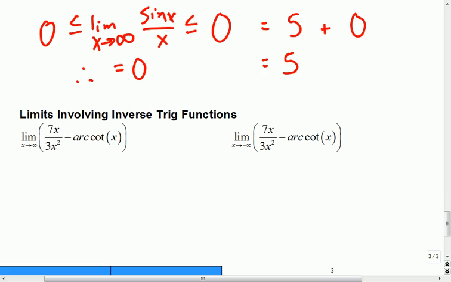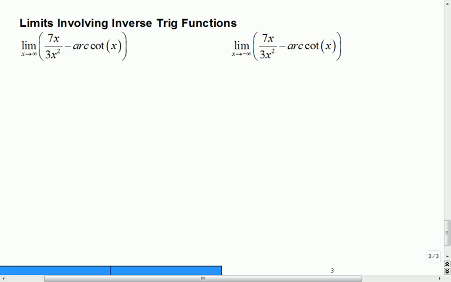The last thing that we want to look at here are some limits when we end up using trig functions. Yeah, I know. Awesome, isn't it?